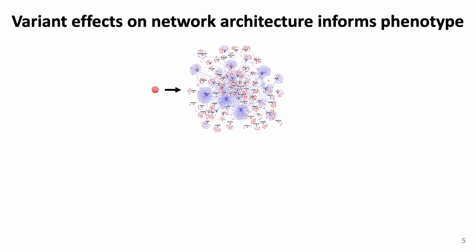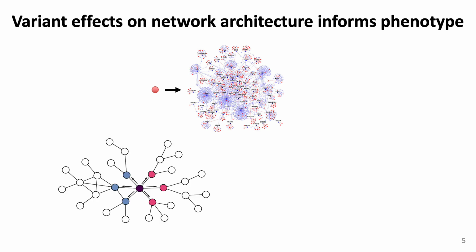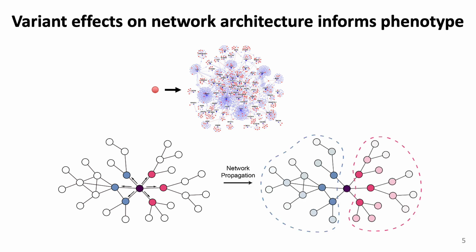Based on this information, we sought to study variants not only by how they affect a particular protein, but also by how they impact the underlying molecular interaction network. The motivation being that different mutations targeting even the same protein might affect its interactions differently, perturbing different network regions, and resulting in different phenotypes.